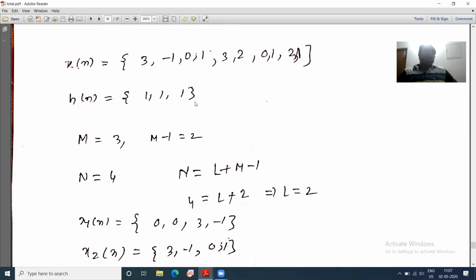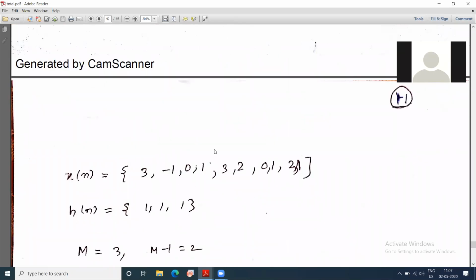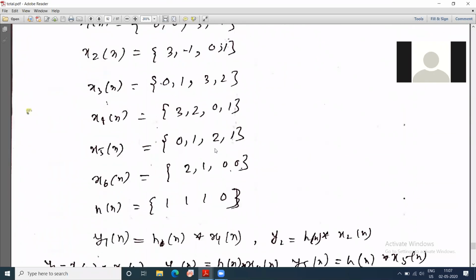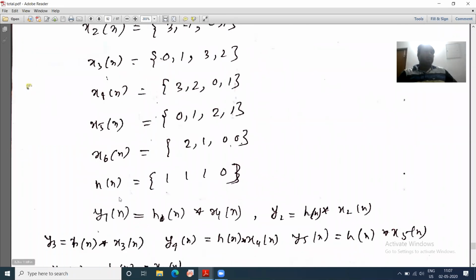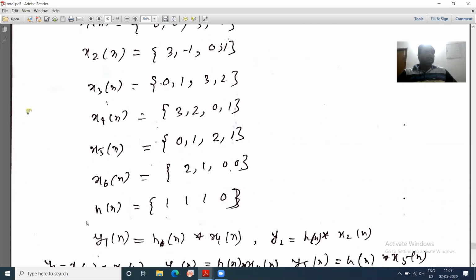Then I said you have to add L minus 1 zeros. You have to add 1 zero, because you have to find the convolution, and this is a circular convolution. So the x of n and h of n should have the same number of elements, right?